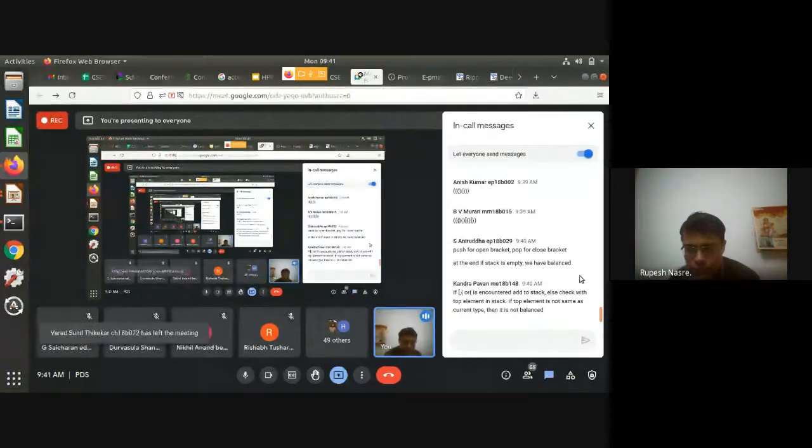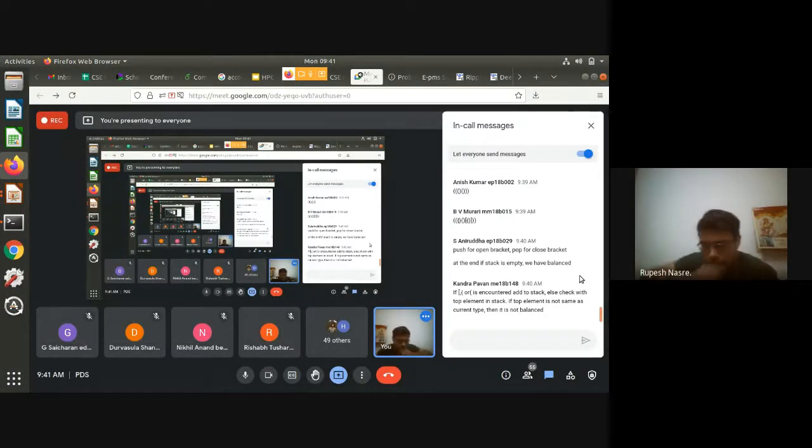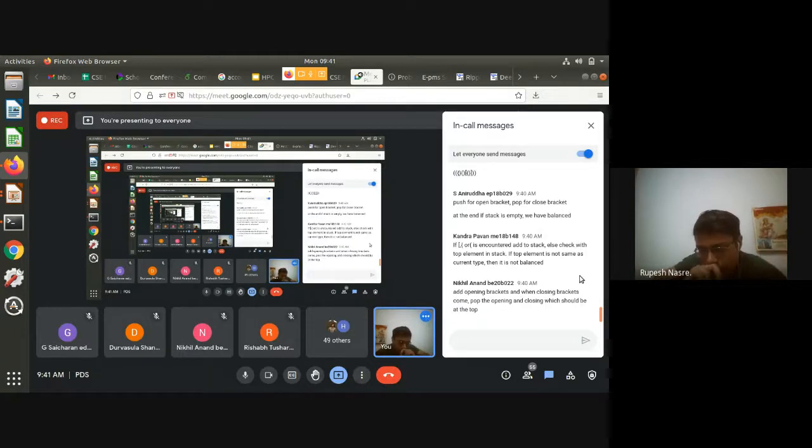Aniruddha says push for open bracket, pop for close bracket. At the end, if stack is empty, we have balanced parenthesis, right? Okay, so since we are discussing stack, you are getting into stack, but there could be probably simpler ways to do that, right? So you should also think on those lines. Yeah, but the idea seems to be all right.